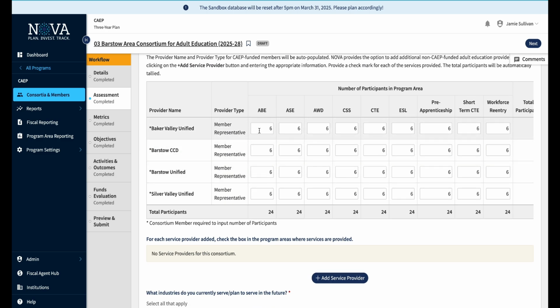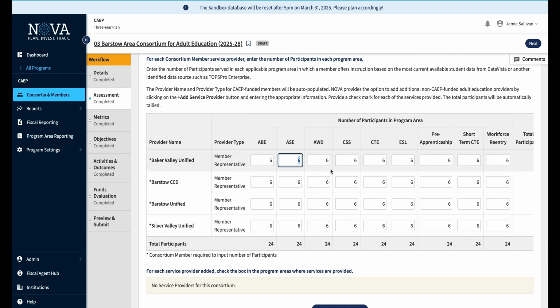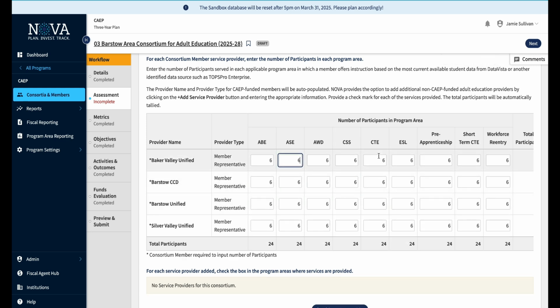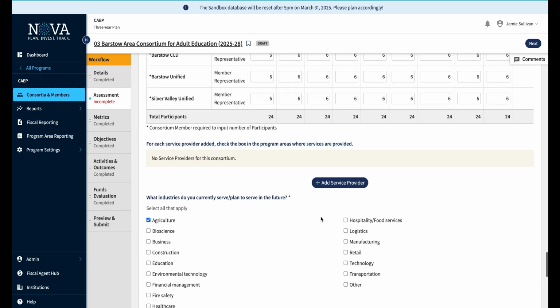Select all that apply. These are all of these member representatives, number of participants in the program area. These are all required fields. So when you first load up this tab, you'll notice that there's a lot of errors up here. It's because there are a lot of required fields right in here. But once you get all the appropriate numbers inputted, you'll notice that go down.